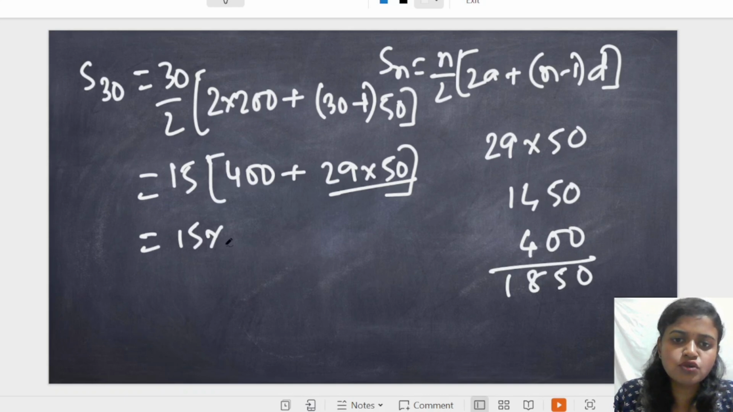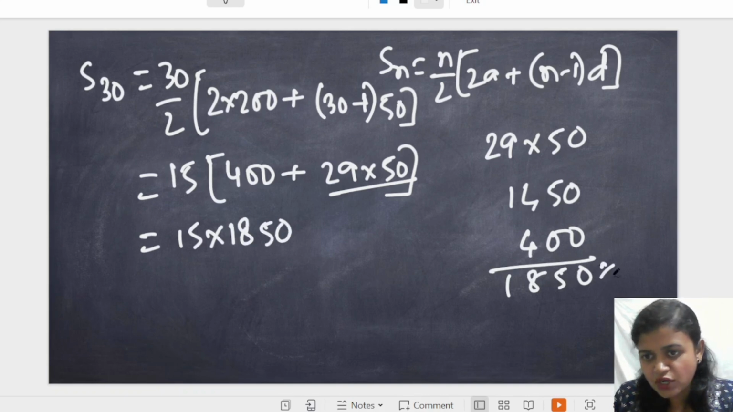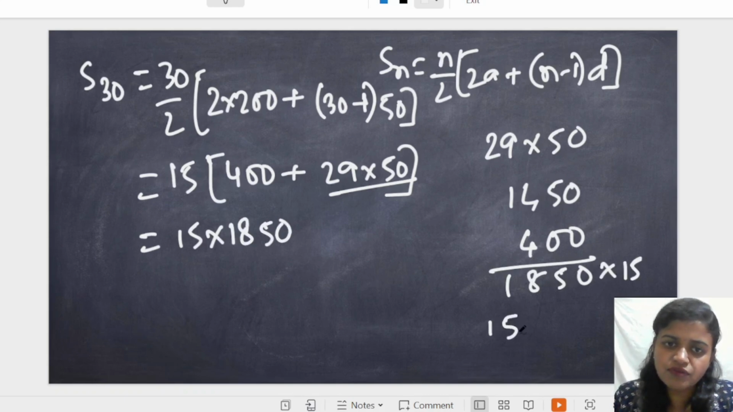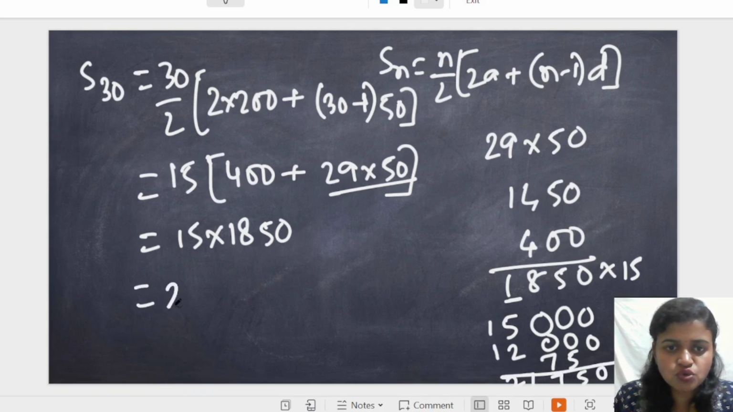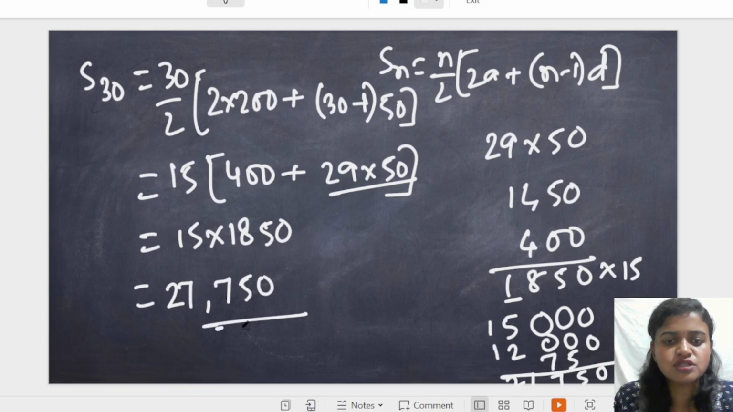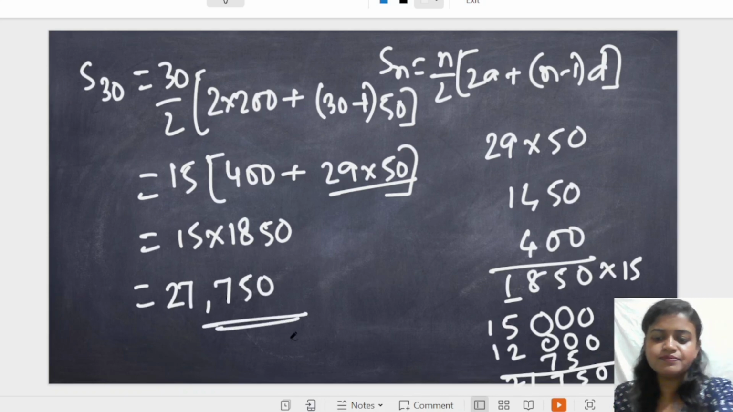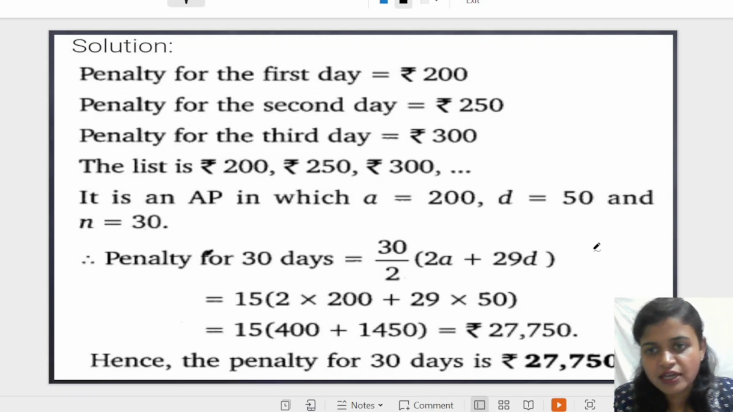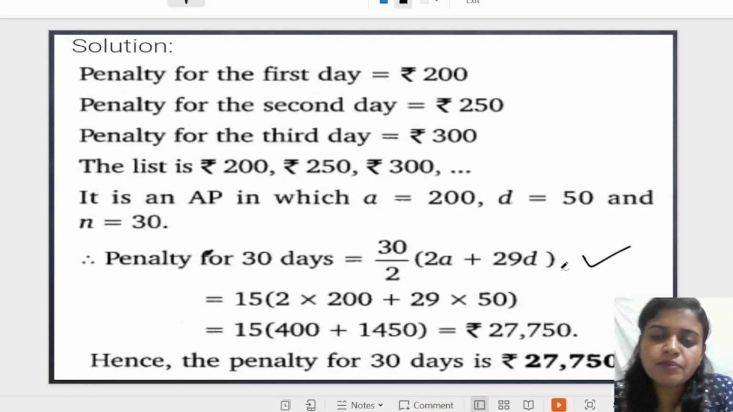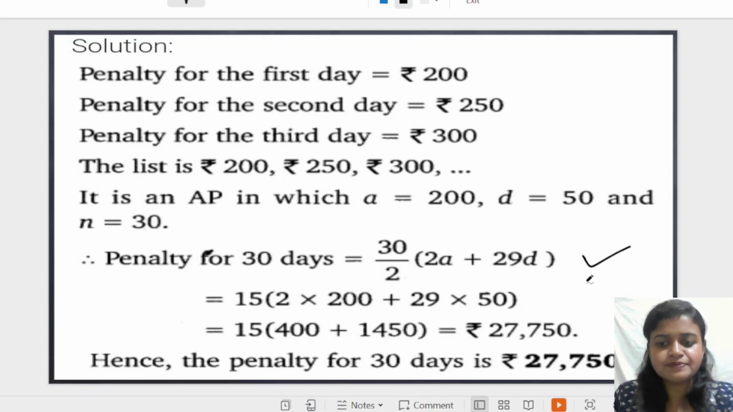So now we multiply 1850 by 15. Adding the partial products, the answer is 27,750. So this is the penalty for 30 days. You can see the detailed solution in printed form, and you can make your notes from this slide properly.